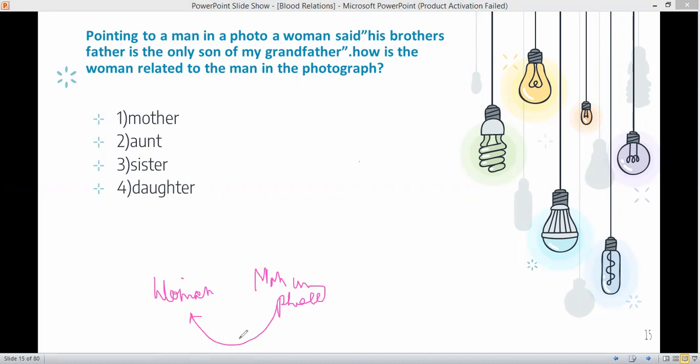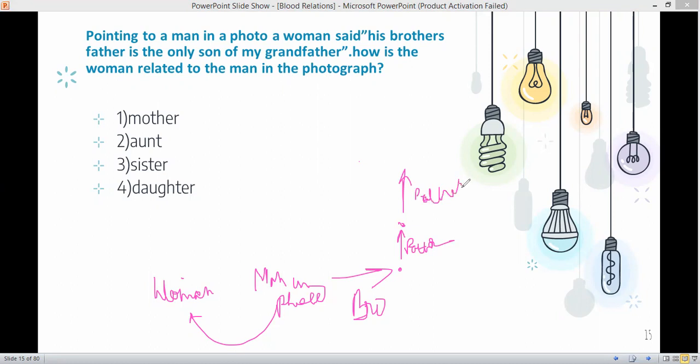So pointing to the man in the photograph, a woman said his brother's, that man's, I'm writing brother's father, that man's brother's father. Father is the only son of my grandfather.